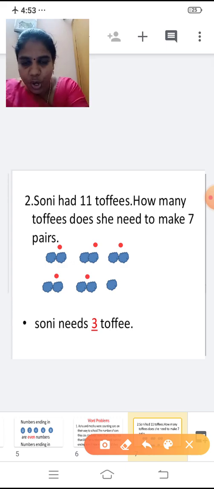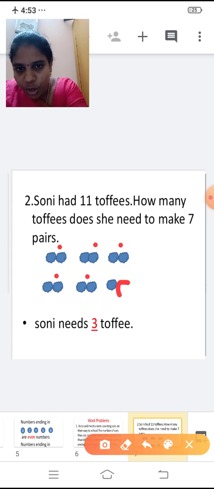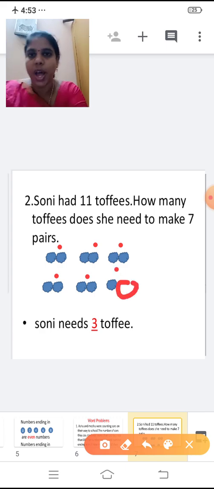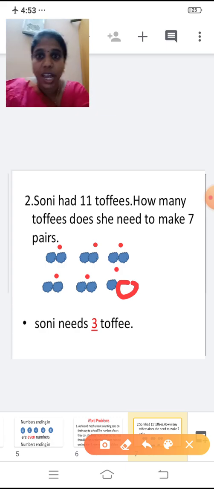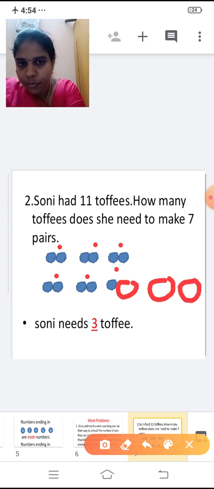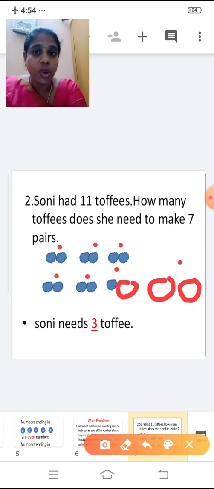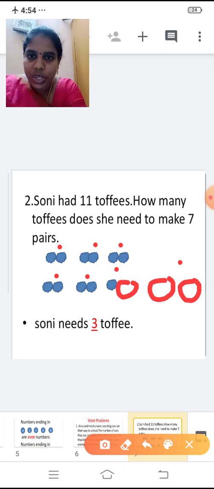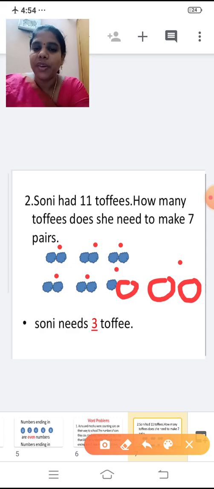Shall we draw toffees now? So I'm drawing 1 more toffee. Yes, this makes 1 more pair. So just see how many toffees I'm drawing. Yes. So again 1 more toffee to make 1 more pair. Now count how many pairs are there. 1, 2, 3, 4, 5, 6, 7.